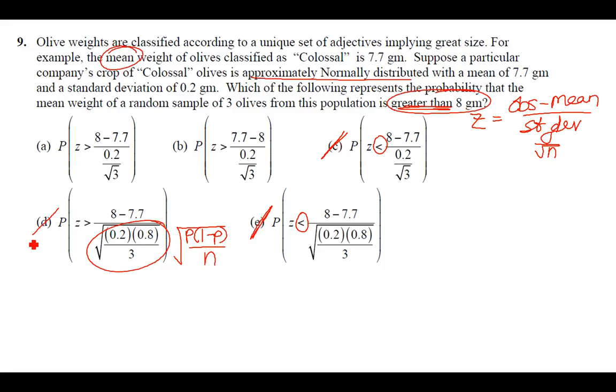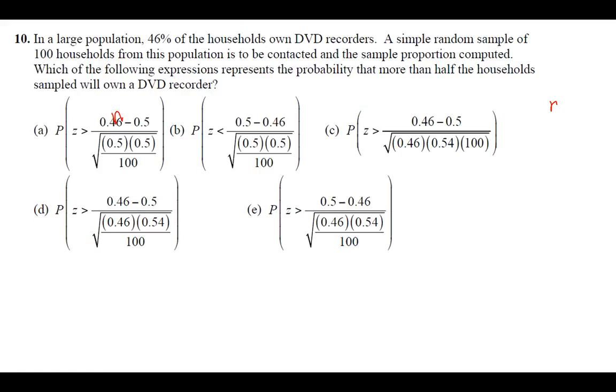Okay, on number 10, in a large population, 46% of the households own DVD recorders. A simple random sample of 100 households from this population is to be contacted and the sample proportion computed. Which of the following expressions represents the probability that more than half the households sampled will own a DVD recorder? So I want to go with more than half. That's important to us, more than half. So we want to be greater than.